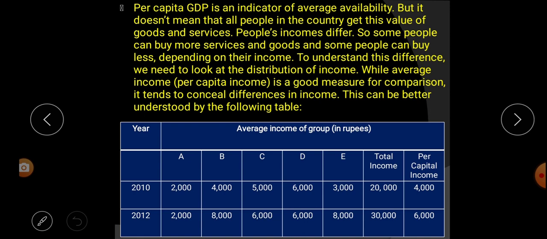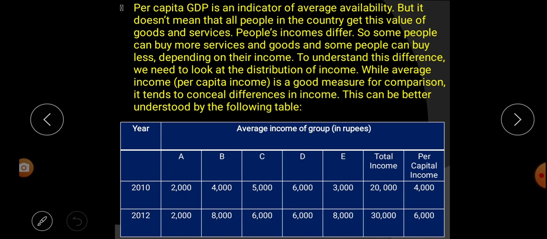So some people can buy more services and goods, and some people can buy less, depending on their income. Why? Because their income is less. Those who are getting more income buy more goods and services, but those whose income is less purchase less goods and services.